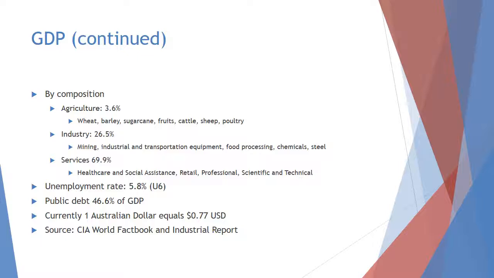By composition, the services department of the GDP is at the highest at almost 70%, with industry at 26.5 and agriculture at 3.6. The top industries consist of mining, industrial and transportation equipment, food processing, chemicals, and steel. Within the GDP, there's an unemployment rate of 5.8%, which is using the U6 metric, which is different from most countries and the United States, as they use the U3 method. There's public debt of 46.6%, and right now, one Australian dollar is equal to 77 US cents.